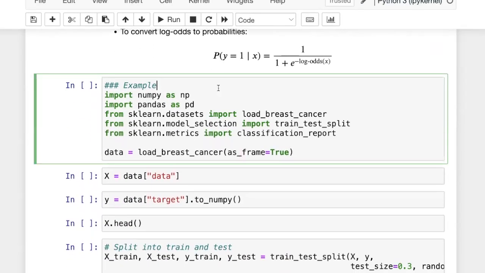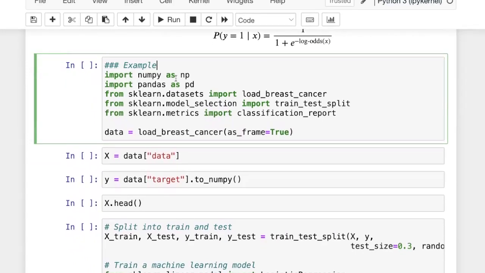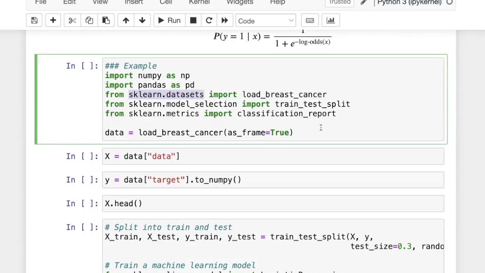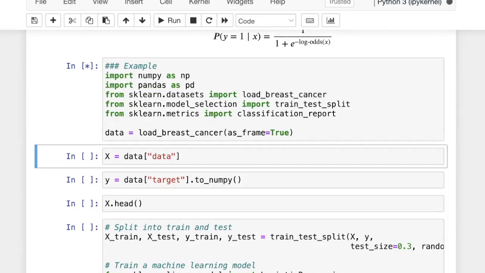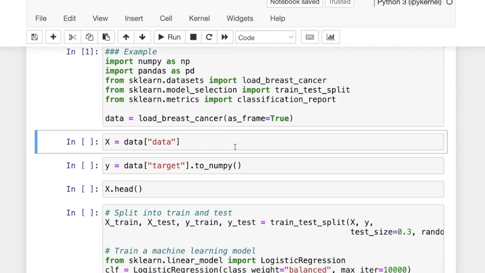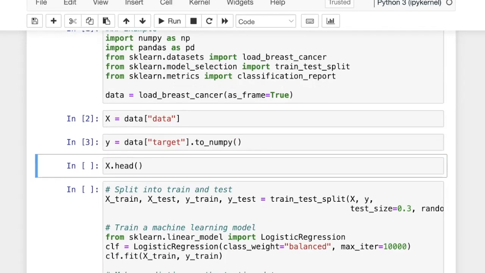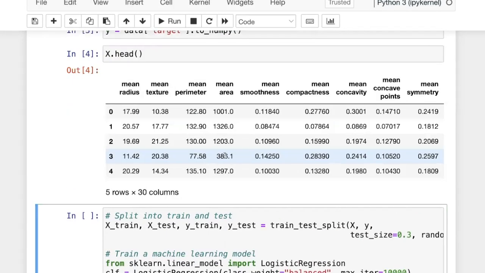So now let's look at an experiment here. We import NumPy as np, Pandas as pd, and in this case we work with a data set called the breast cancer data set, which is already included in scikit-learn's datasets module. We're going to load this data set. If we look at the data part of this object, we get our input features. We also have our targets. I can show you what's inside here.